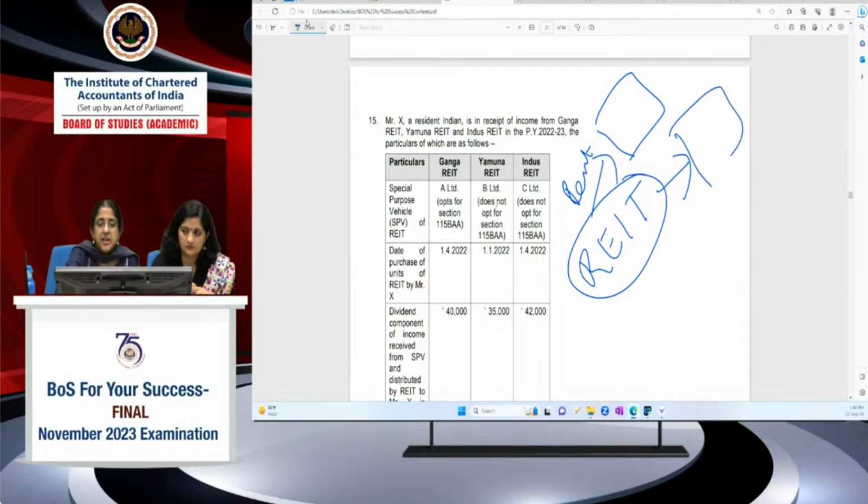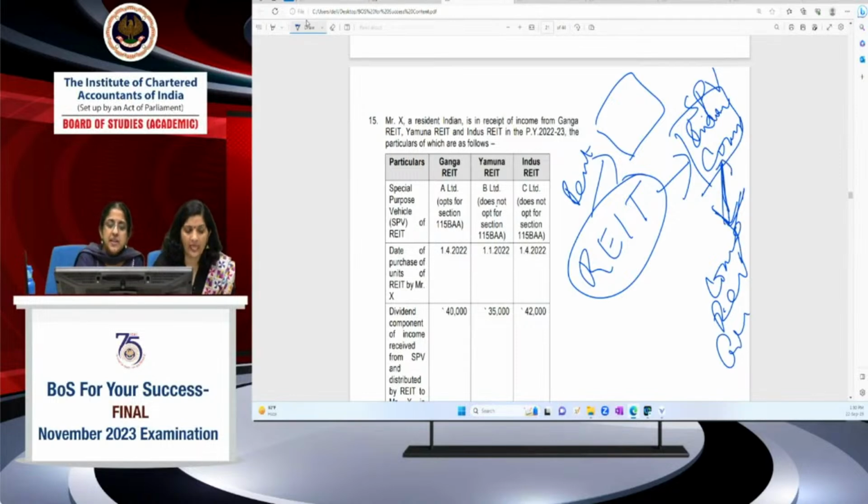Special purpose vehicle is an Indian company. Now this Indian company will in turn invest in completed revenue generating properties. Some part of it can directly invest, it can get rent. Other part of it can invest through its SPV, which is an Indian company, and the Indian company will in turn invest in completed revenue generating properties, and it will get its income.